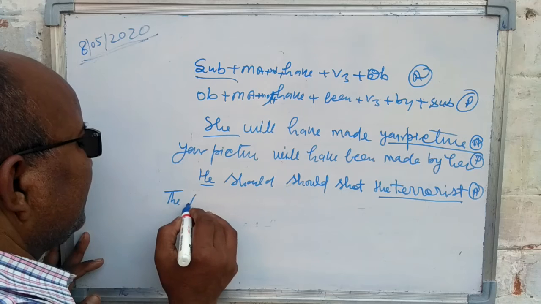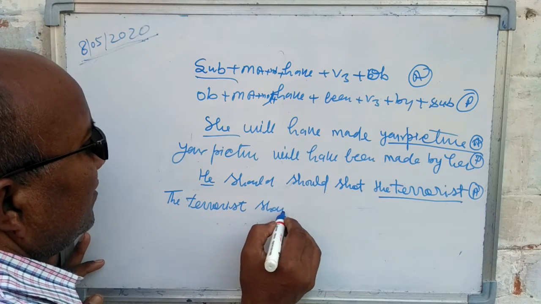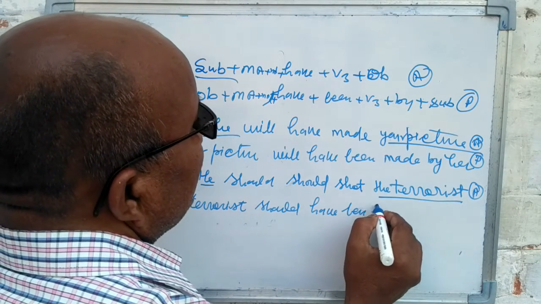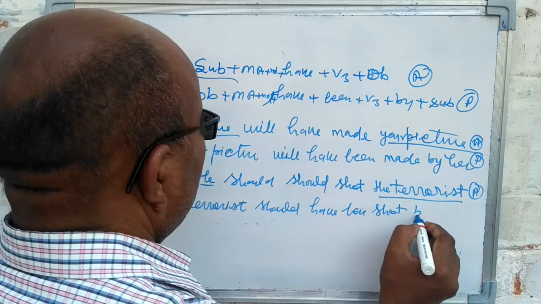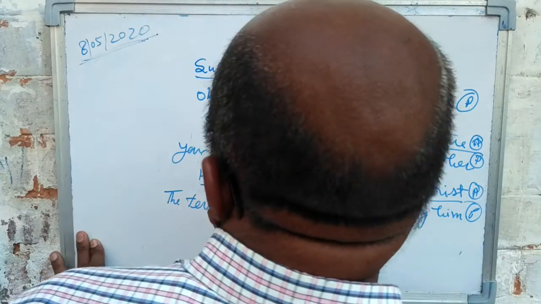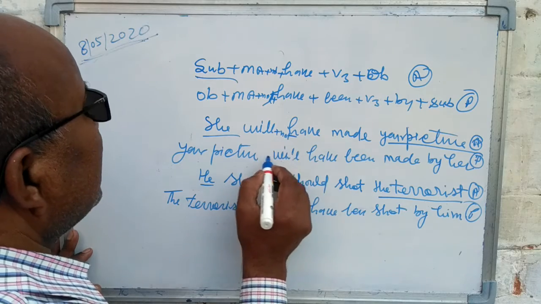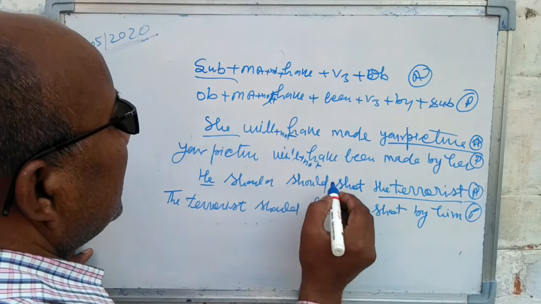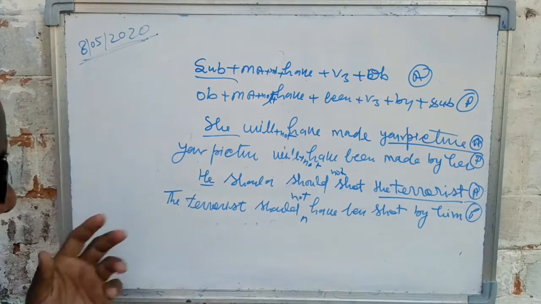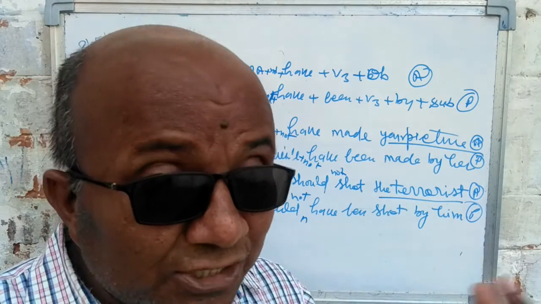The terrorist should have been shot by him. This sentence is in passive. Sorry, if you will find not, here will not, after will, not. After should, not. And here after should, not. So after the modal, you will write not in active voice and also in passive voice.